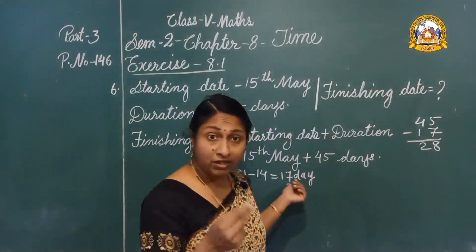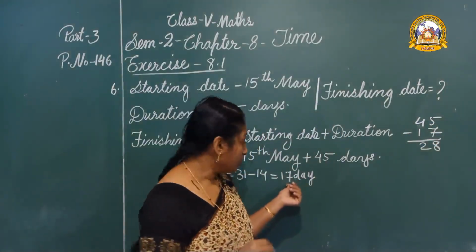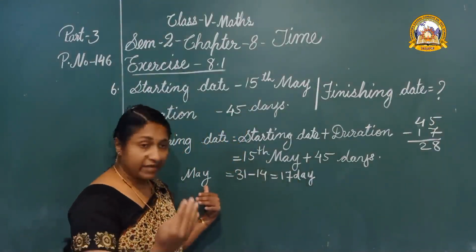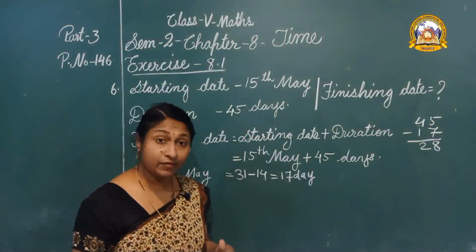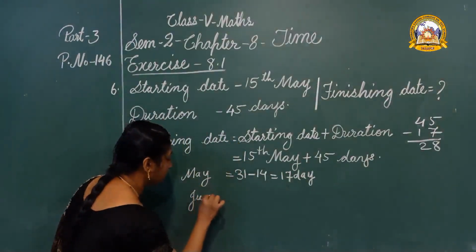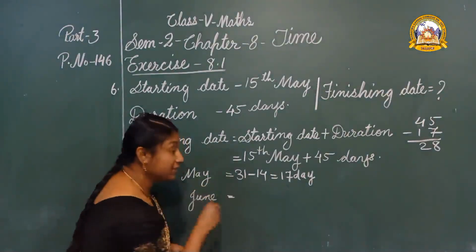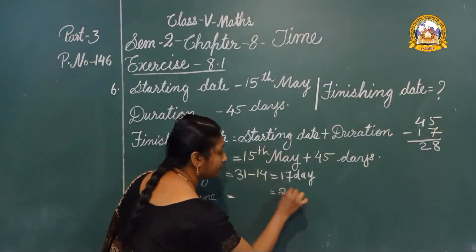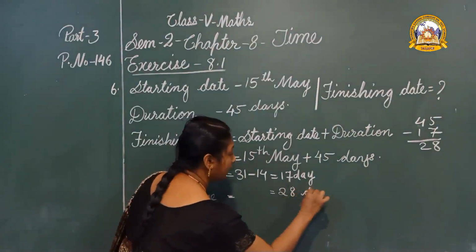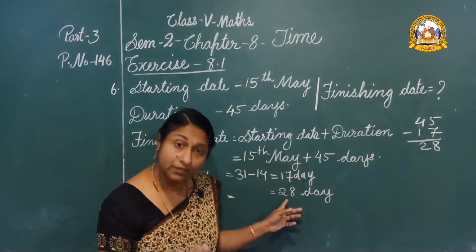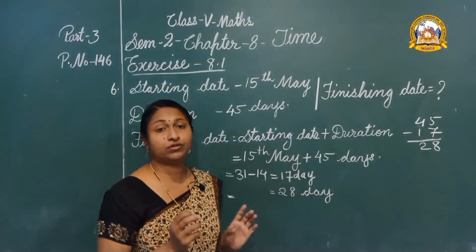We need 28 days more. So next month after May, June. We can take the 28 days from June. When we take the 28 days from June, which is the last day? 28th June.